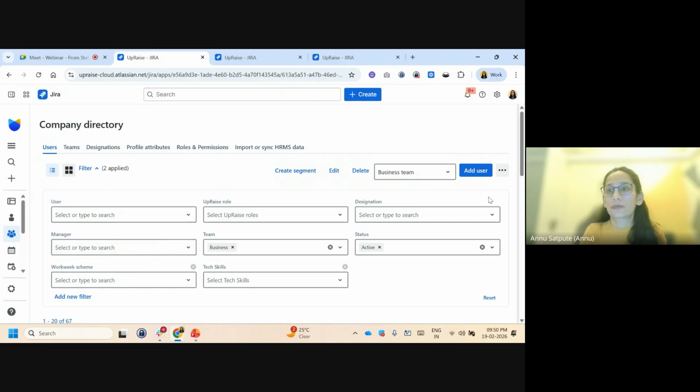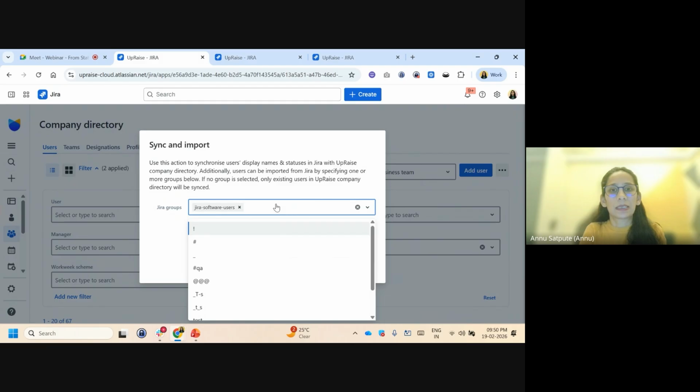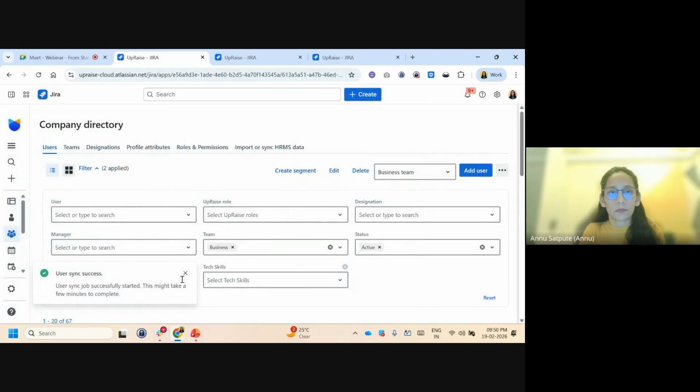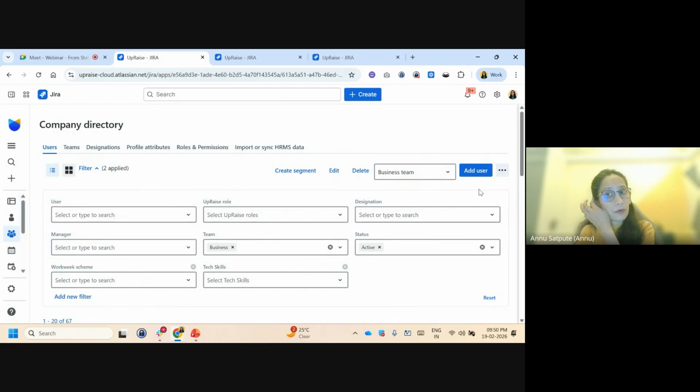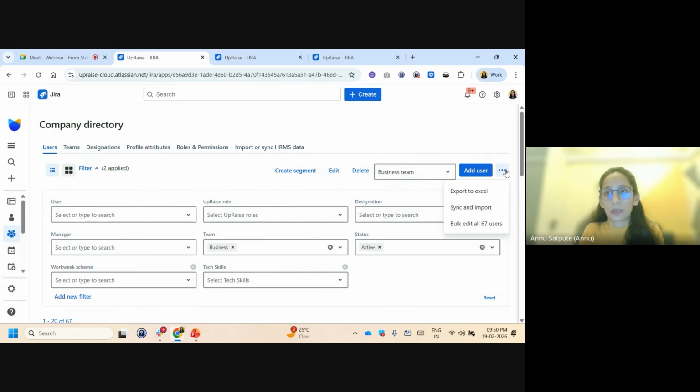So we take care of that pain by using a bulk import or bulk edit. In terms of bulk sync and import, you can simply sync that data from the Jira user group. You simply select the relevant Jira user groups here and sync that data, right? Or you can also export or import that data into Excel sheets as well, right?